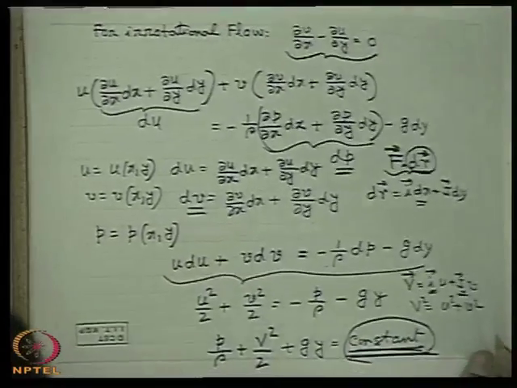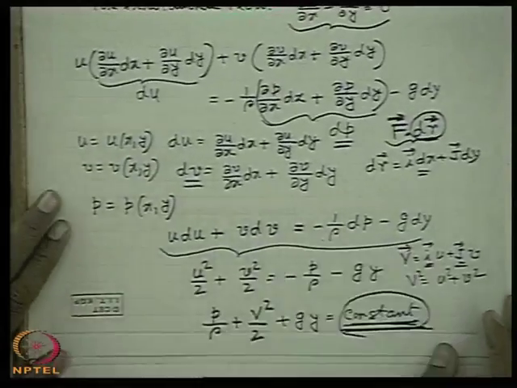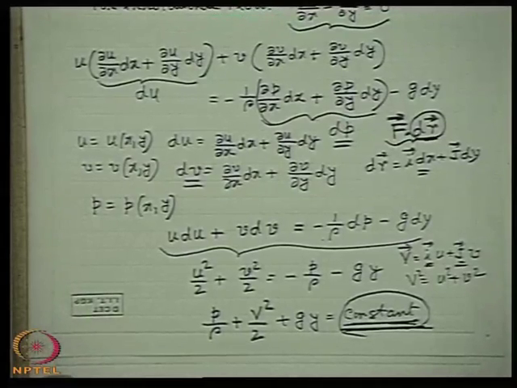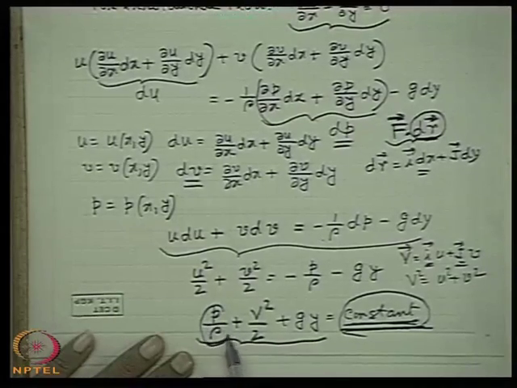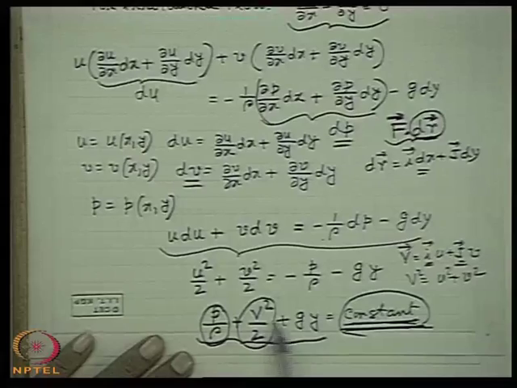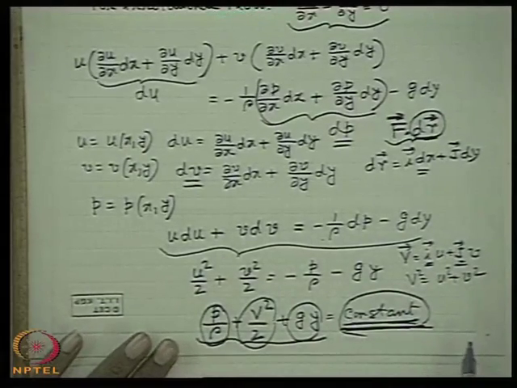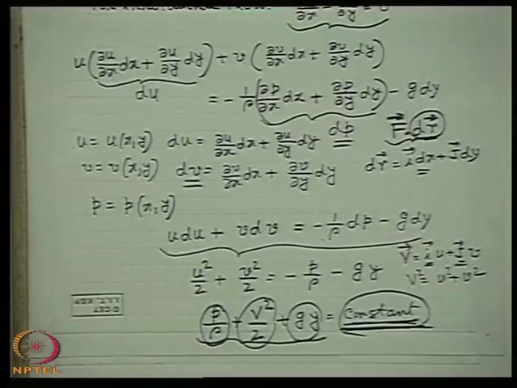So now we come to a very general conclusion which is very, very important for you in your entire lifetime, for those who will be dealing with fluid mechanics: the total mechanical energy, that is the pressure energy, written on a per mass basis, plus the kinetic energy and the potential energy, is constant throughout the flow field in the case of irrotationality. So for an irrotational flow, the mechanical energy is constant throughout the flow field, which physically implies that for irrotationality to be maintained in a flow field, energy should not be added to or taken out of the fluid.